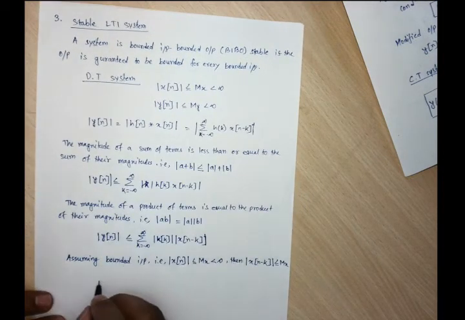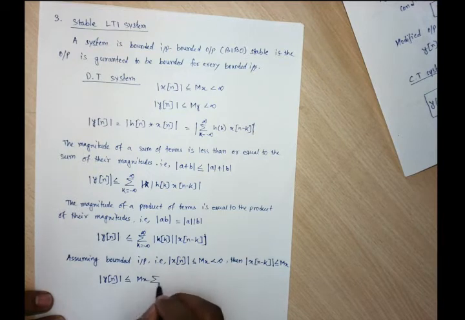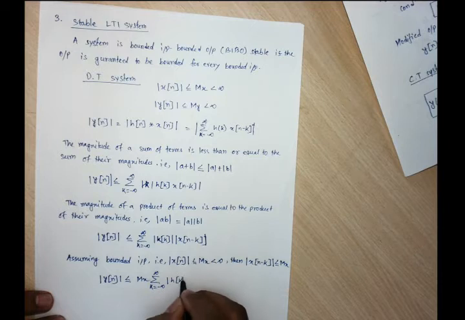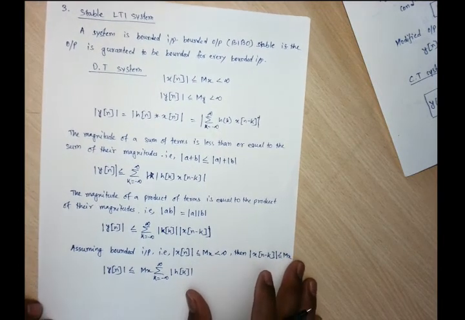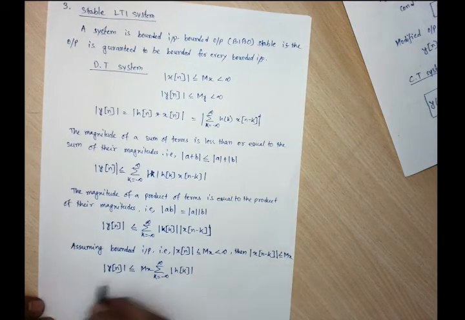So we can write the summation for k equals minus infinity to infinity of mod of h of k. Hence the output is also bounded for this case.